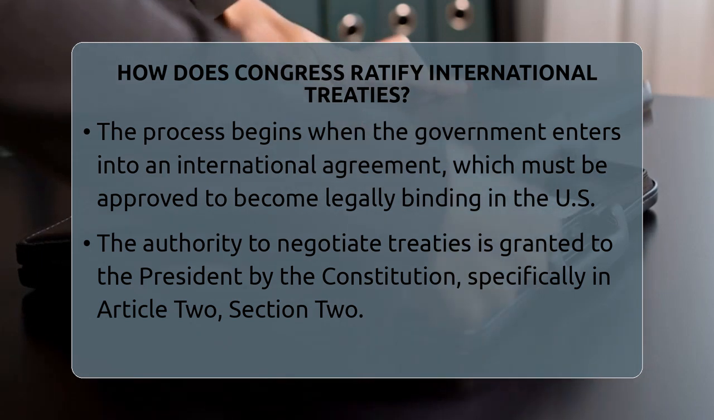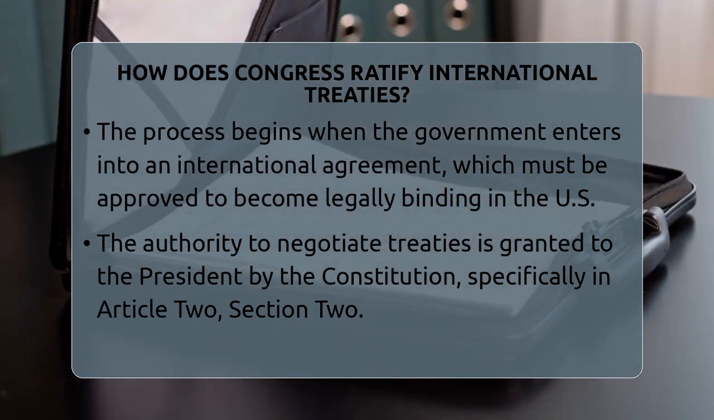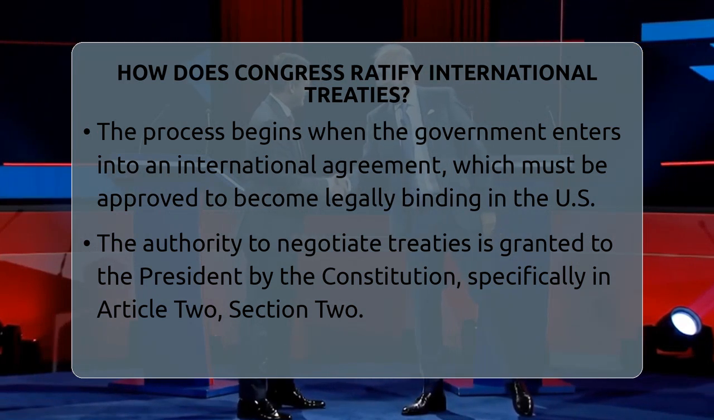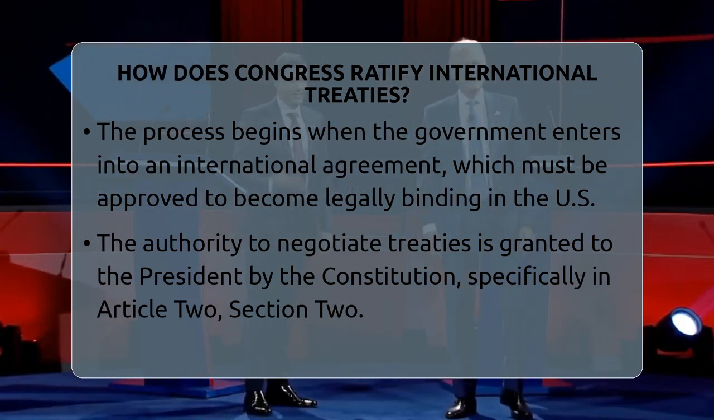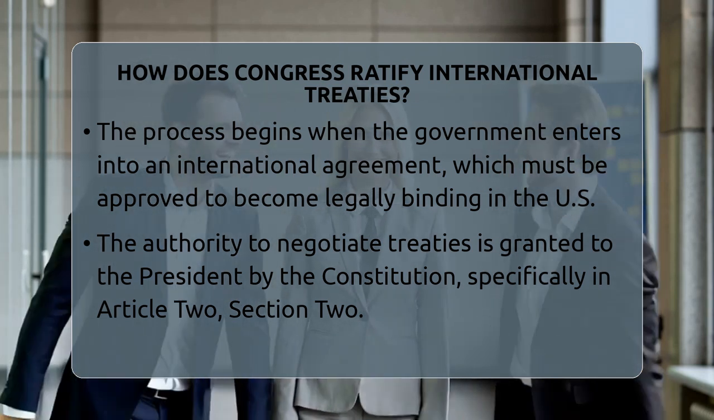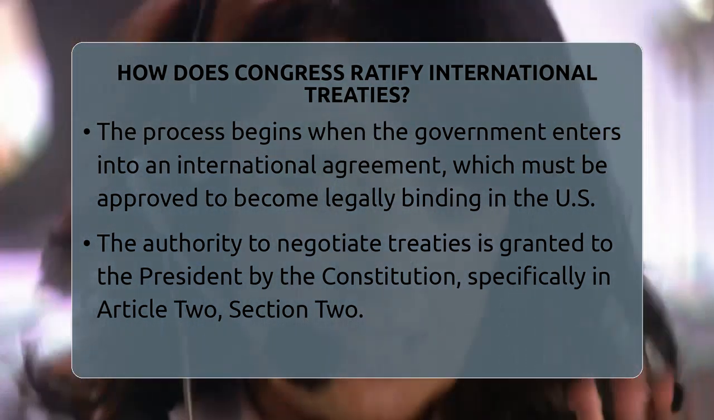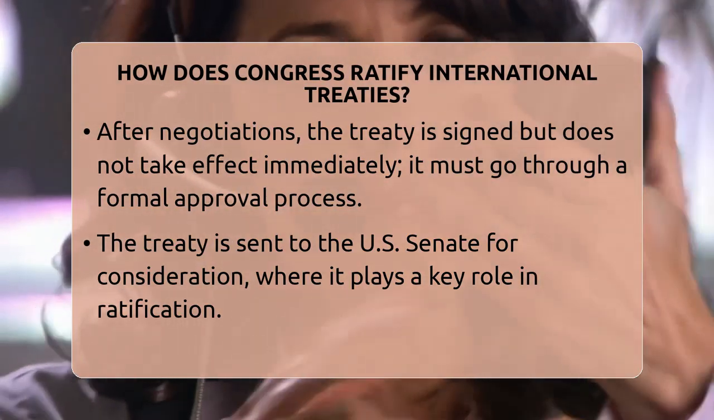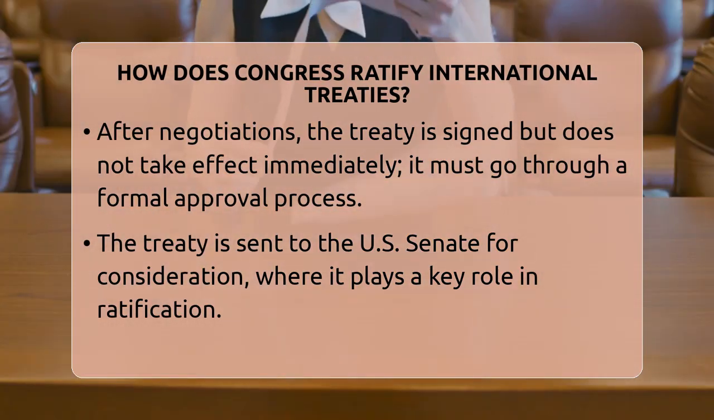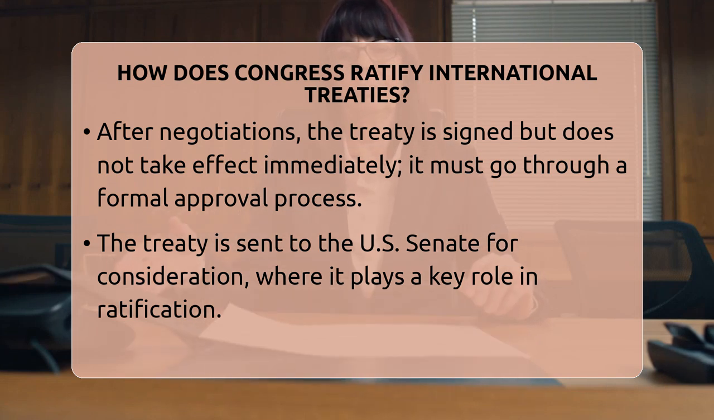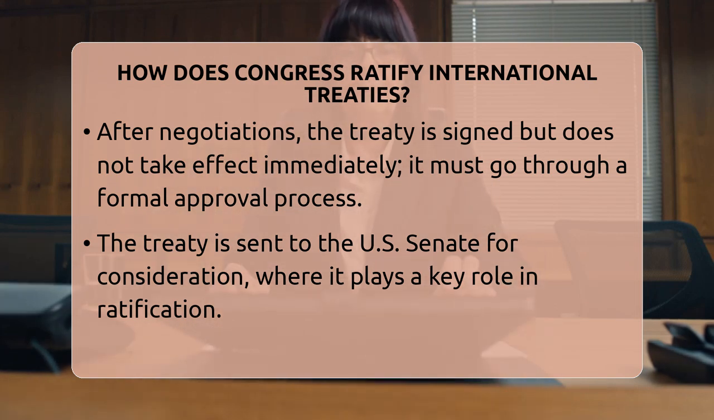This process is governed by the United States Constitution, specifically in Article 2, Section 2, which grants the President the power to negotiate treaties, but also requires the involvement of Congress to ensure proper oversight and approval. Once the President negotiates a treaty with representatives from other nations, the treaty is signed, but it does not immediately take effect domestically. Instead, it is sent to the United States Senate for consideration.